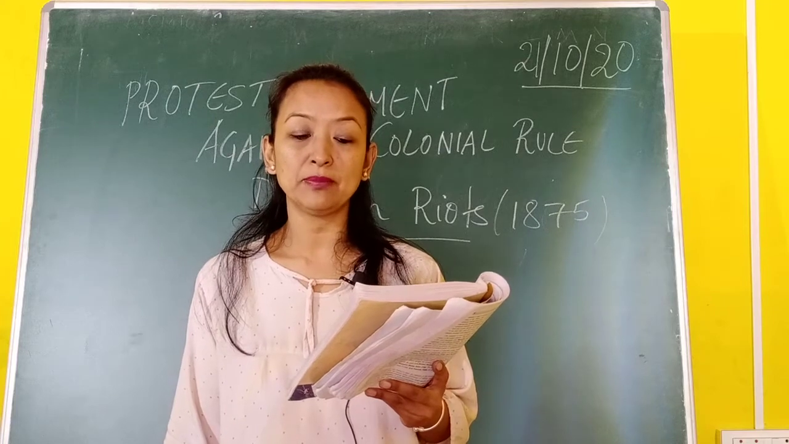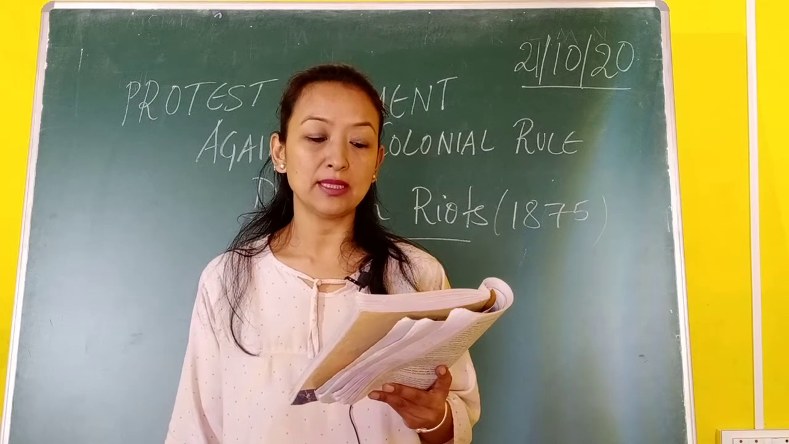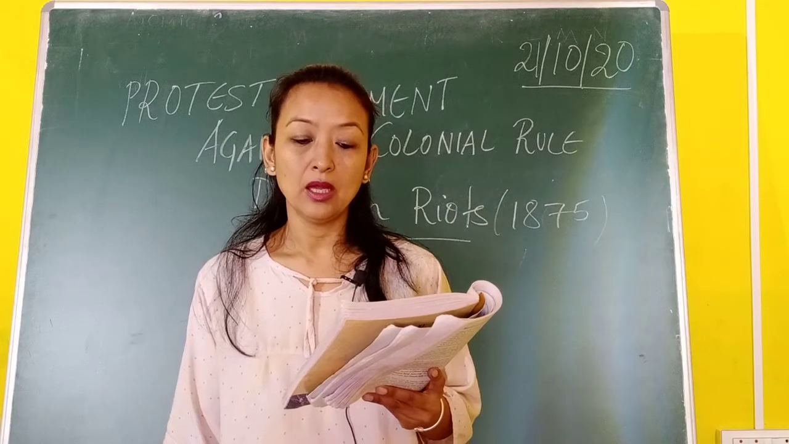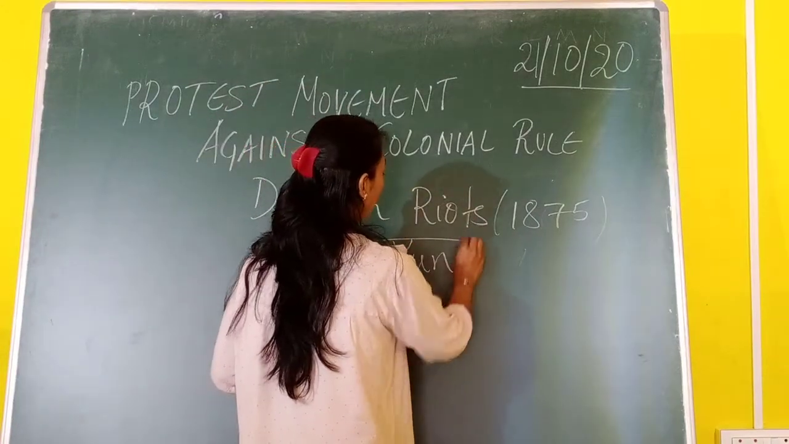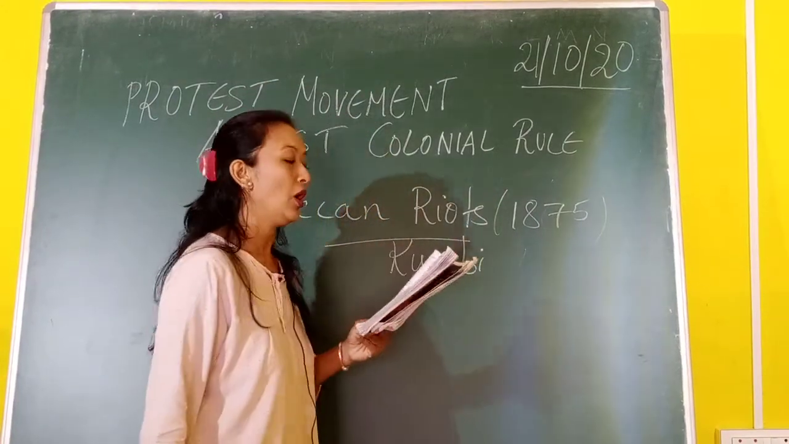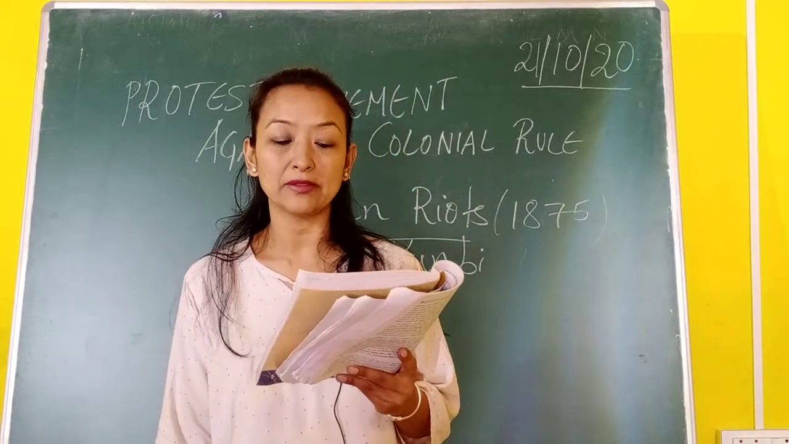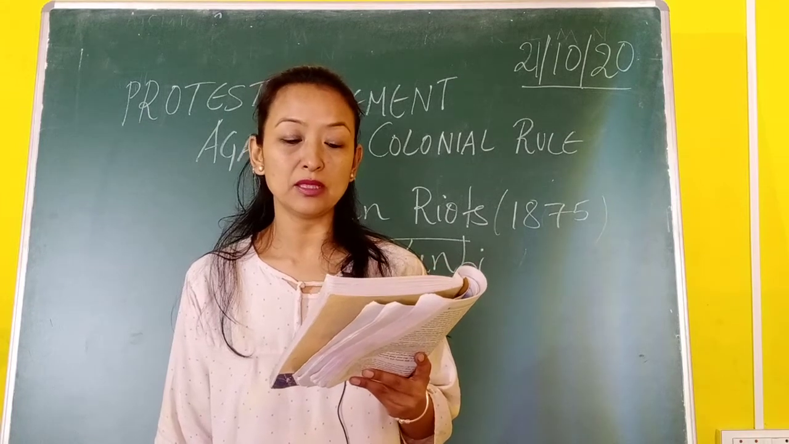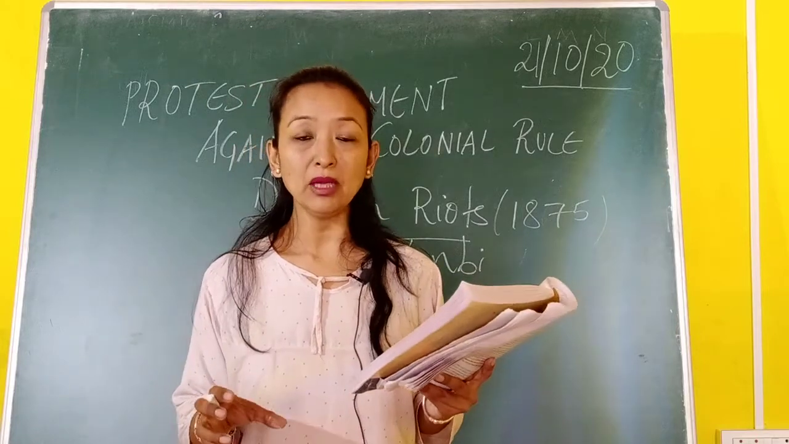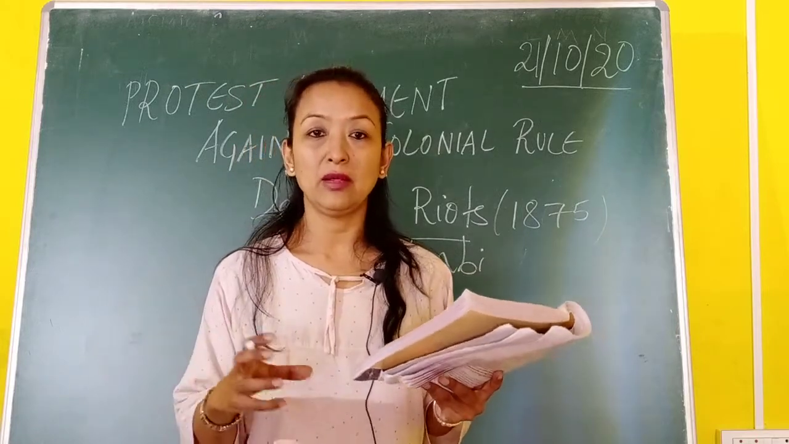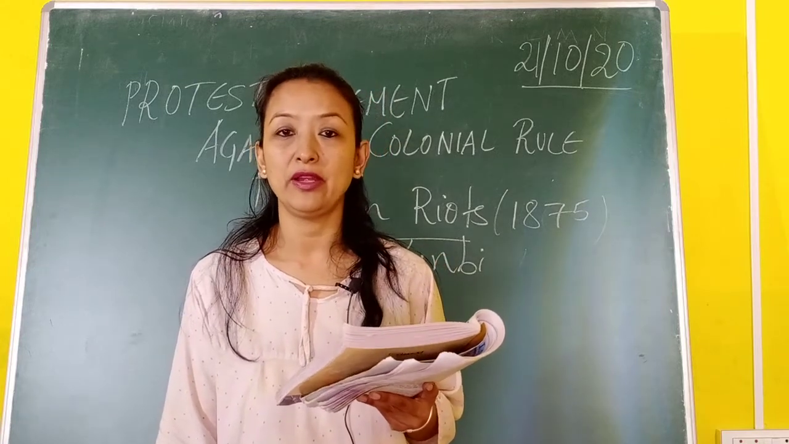The main product of the Deccan was cotton. They sold cotton and somehow maintained their livelihood. The Kunbi peasants used to borrow money from the local landlords at a very high rate of interest to meet the expenses of cultivation. To cultivate their land they needed money, and this money they borrowed from the moneylenders or landlords at very high interest.